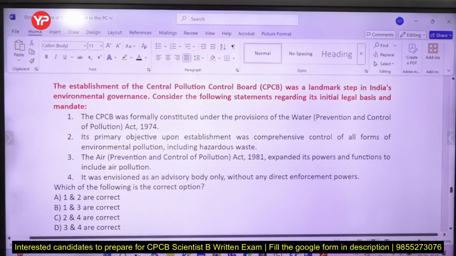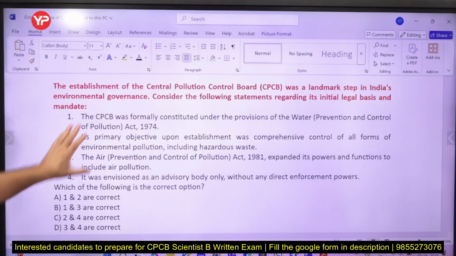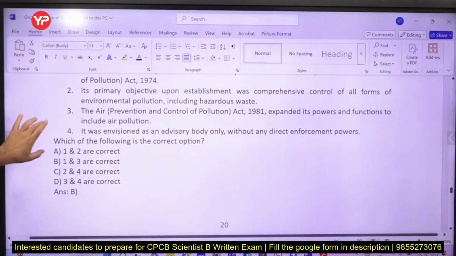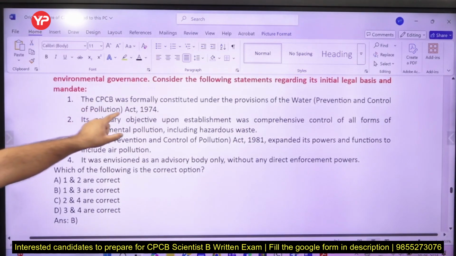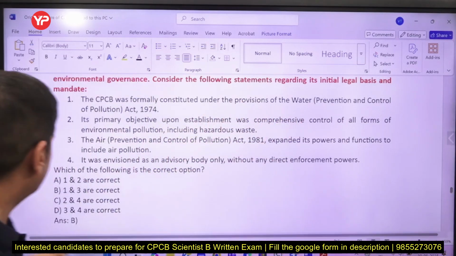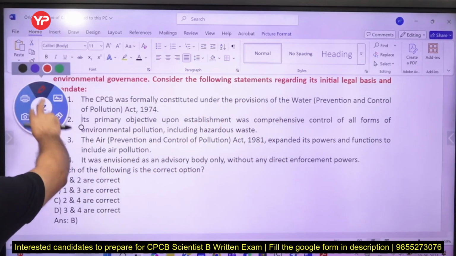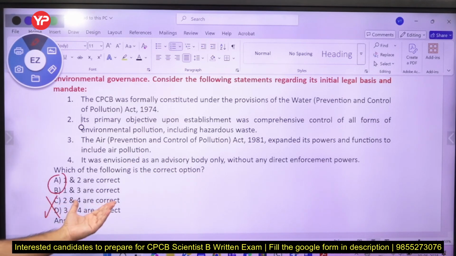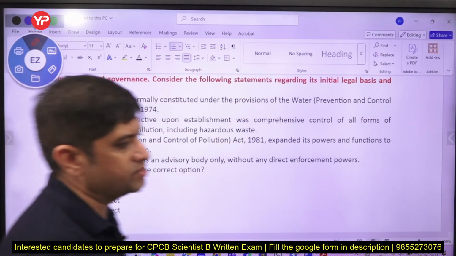अब 4 स्टेटमेंट्स, सेंट्रल पोल्यूशन कंट्रोल बोर्ड क्यों बना, इनमें से कौन से करेक्ट हैं? इट वाज क्रिएटेड बाय वाटर एक्ट. इसमें क्या होता है? यू कैन आंसर, elimination can also be there. Let's say you are very sure that first is the answer. Central Pollution Control was constituted under Water Act 1971. One is correct. So if one is correct, so your answer either will be A or B, because these two cannot be answer. So ये 2 और 3 स्टेटमेंट देख लो, 4 को देखने की रिक्वायरमेंट ही नहीं है. You need not to see statement number 4. That will save your time in the exam.